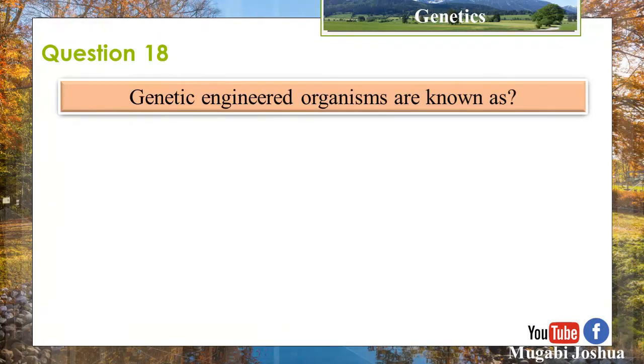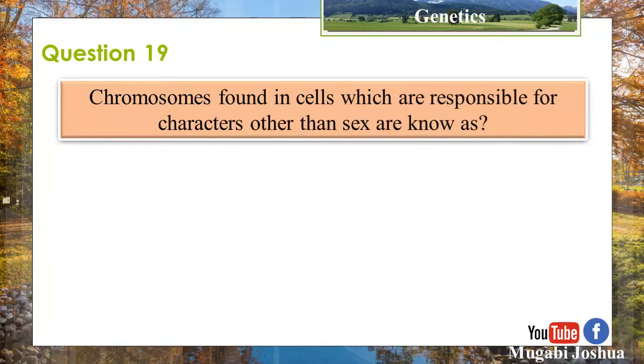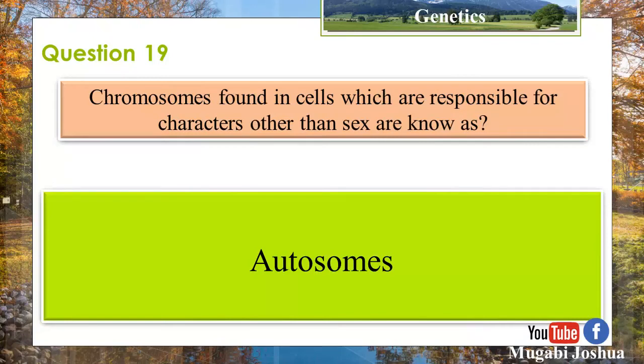Question 18. Genetically engineered organisms are known as GMO, genetically modified organisms. Question 19. Chromosomes found in cells which are responsible for characters other than sex are known as autosomes.